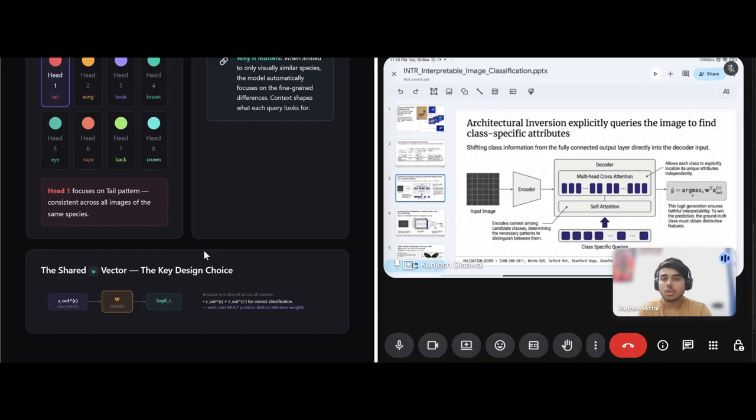And then a question is, why does INTR not have the "attention is not explanation" problem? In standard models like BERT, attention is one of many stages and downstream layers can compensate for uninformative attention. In INTR, Z out equals V dot alpha C and the logit is W dot Z out. The attention weights directly and inclusively determine the downstream, which directly determines the logit. There is no downstream or upstream compensation possible. Manipulating the attention weights at inference time directly and proportionally changes the logit, which directly changes the prediction. So attention is the mechanism.